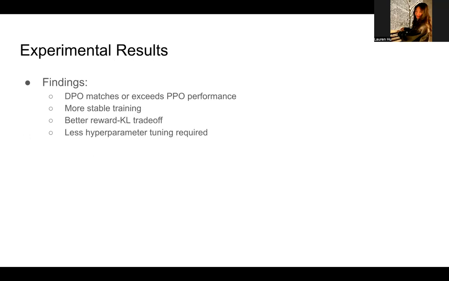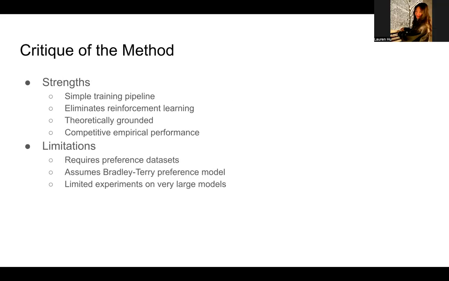So the results show that DPO performs as well or better than PPO-based reinforcement learning across several tasks. It also produces a better reward versus KL trade-off, which means that it achieves higher reward while staying closer to the reference model, which is an important metric because we don't want it to deviate completely from the base model. Another key result is that DPO requires far less hyperparameter tuning compared to reinforcement learning models. So obviously less computationally intensive.